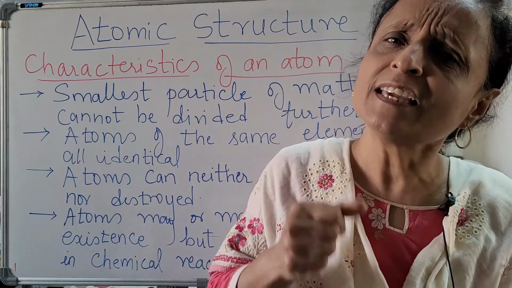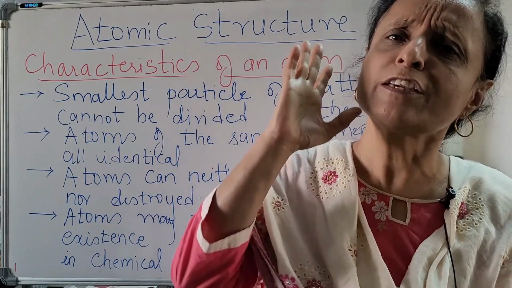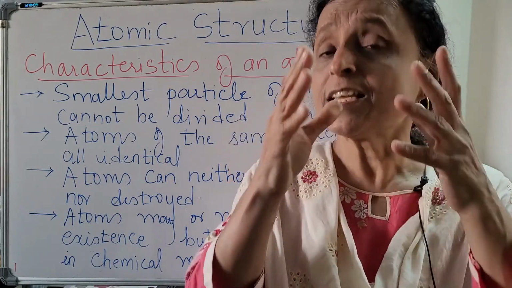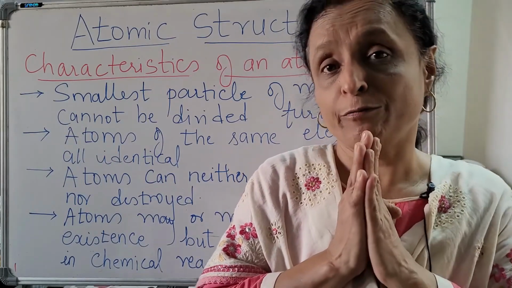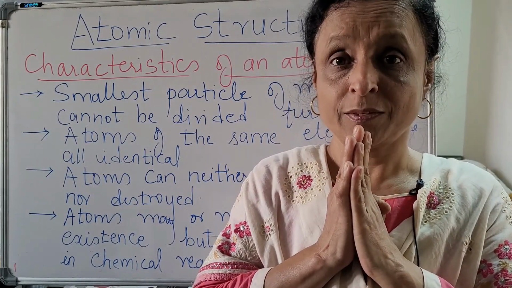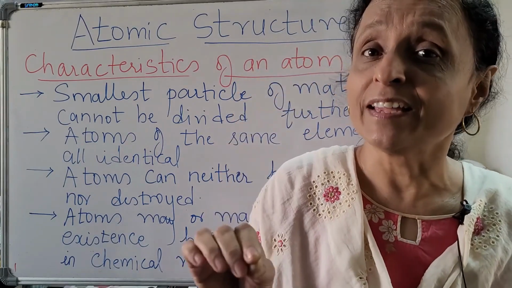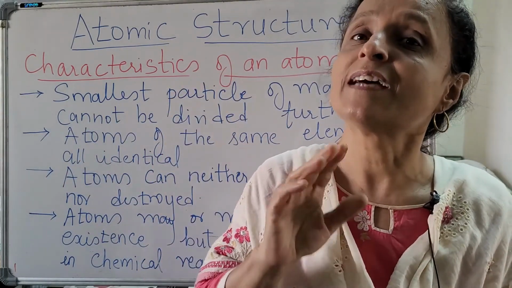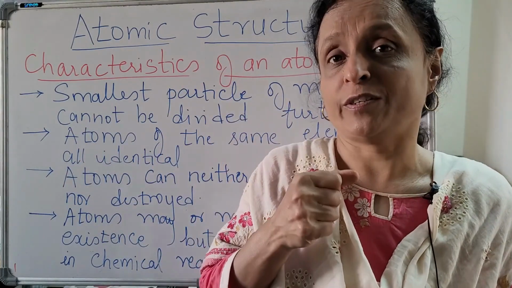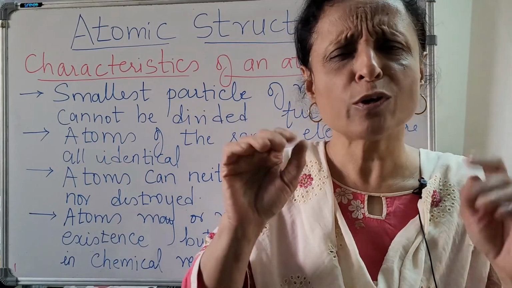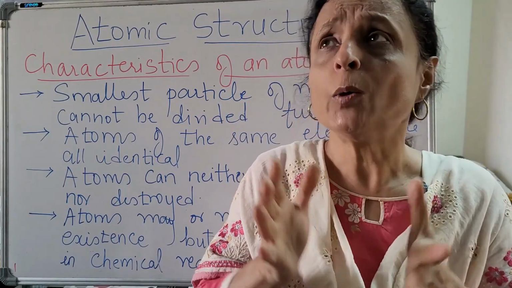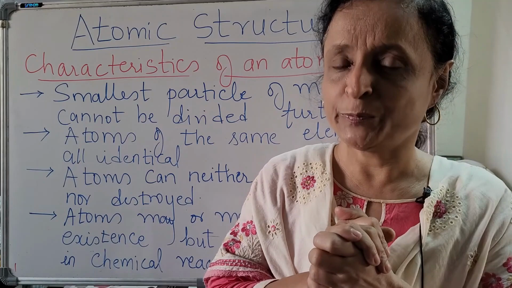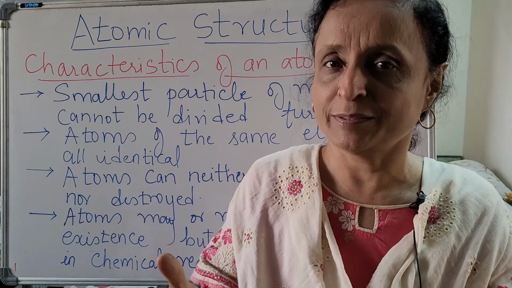You cannot see the atom with naked eyes. You have to see through a powerful microscope. The word atom is derived from the Greek word atomos, which means indivisible particle, coined by the Greek philosopher Democritus. So it was long back. Now, in 1808, it was John Dalton who gave the theory of the atom.